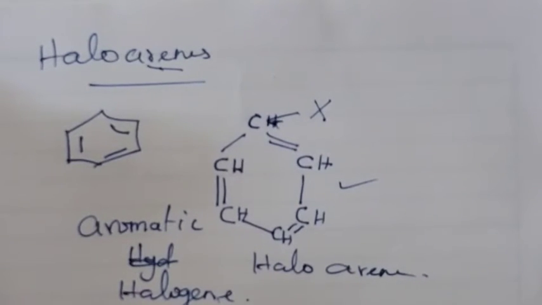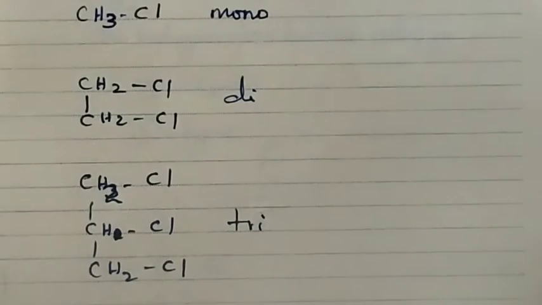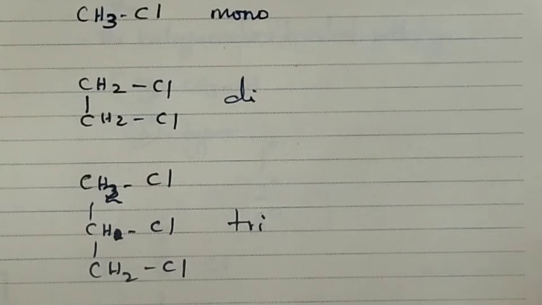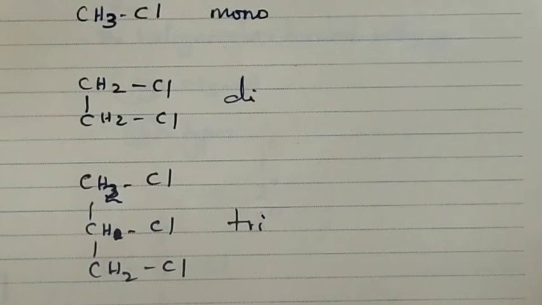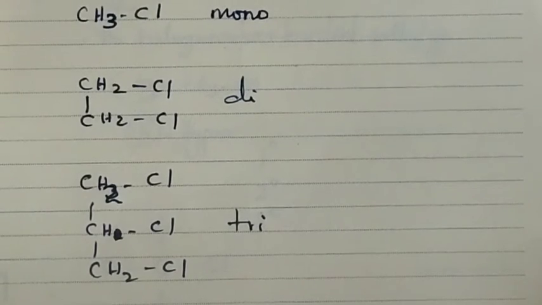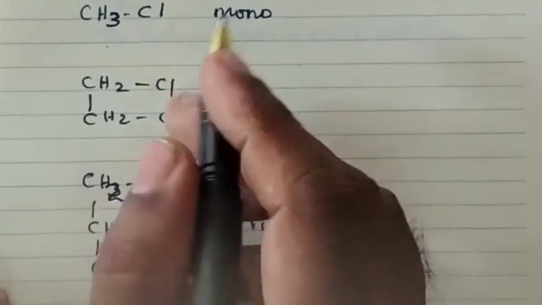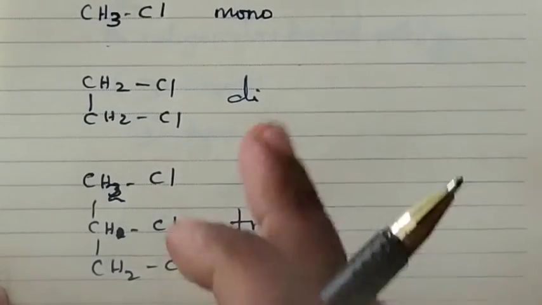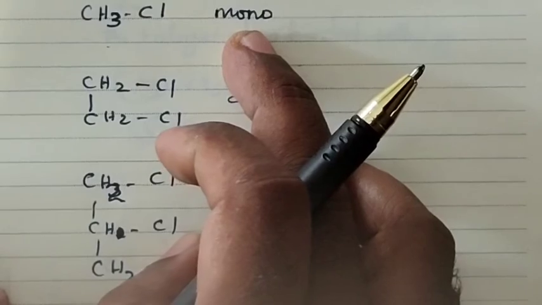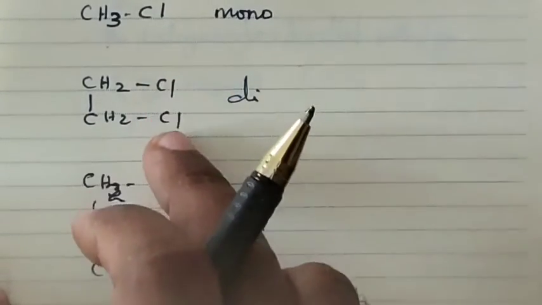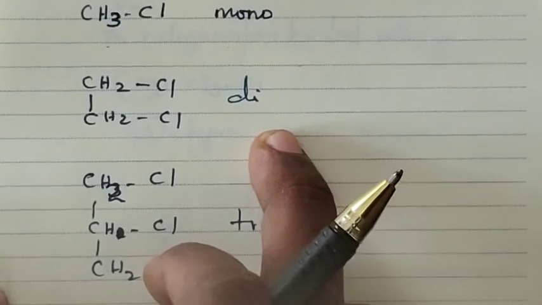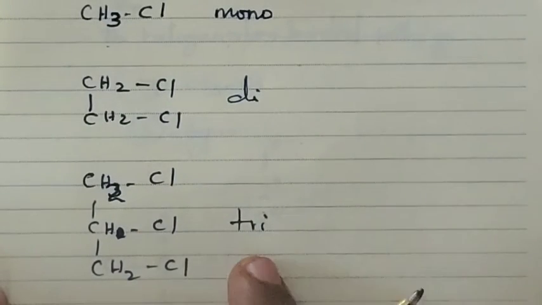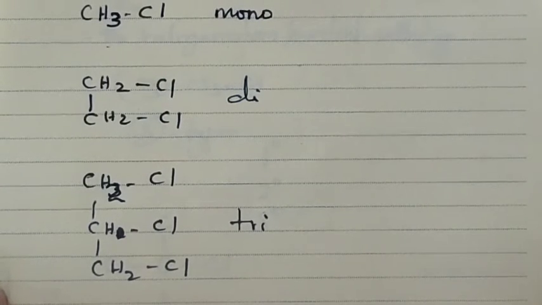So in this chapter, we are going to discuss something about haloalkanes and haloarenes. Classification of haloalkanes. Haloalkanes are classified into 3 types based on the number of halogen atom it having. For example, just to see this example, CH3Cl, it contains only one halogen atom, so it is called monohaloalkanes. See this example, it contains 2 halogen atoms, so it is called dihaloalkane. If it contained 3, then it is called trihaloalkanes. So if it is 4, tetrahaloalkanes, 5, pentahaloalkanes.